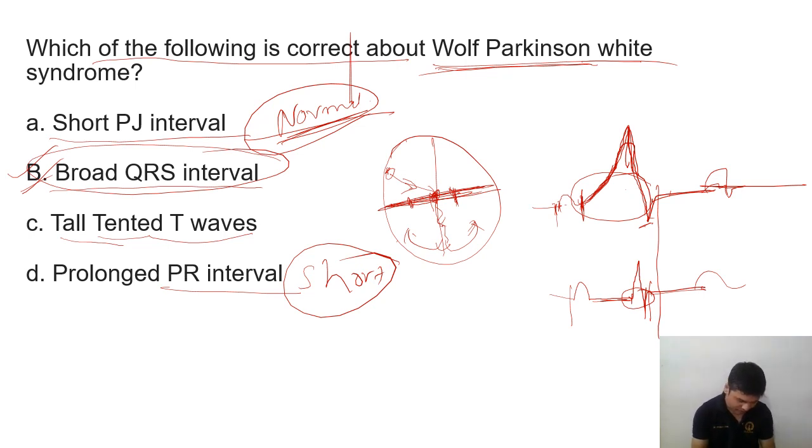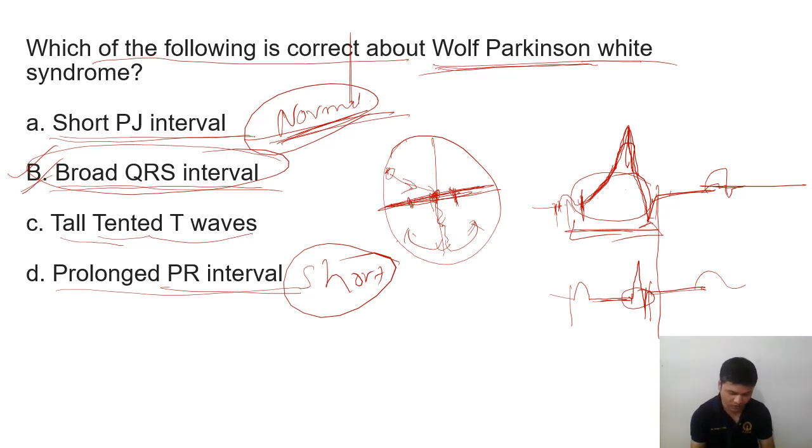Simply: prolonged PJ interval will be normal, then broad QRS, okay, broad QRS, and then a shortened PR interval. So three things, just keep it in mind.